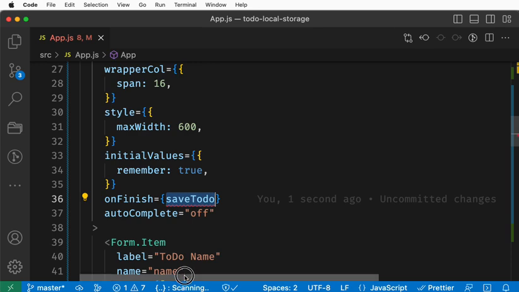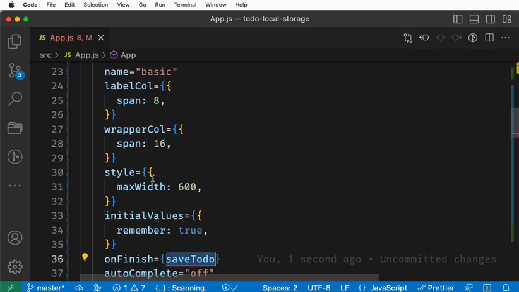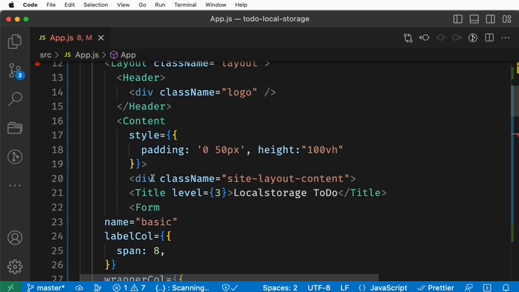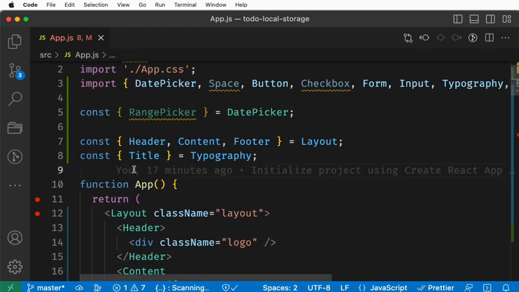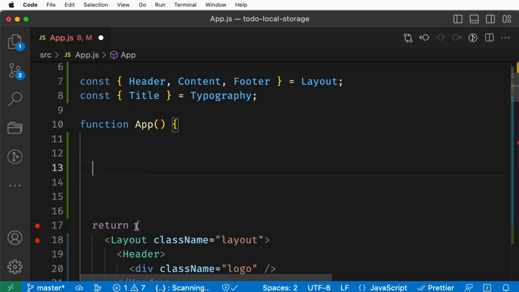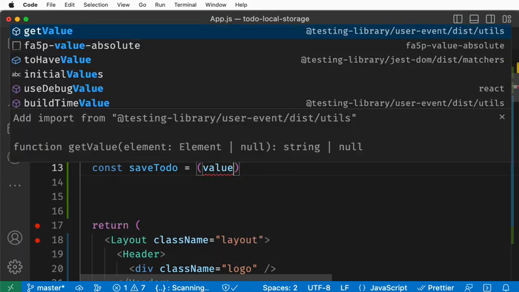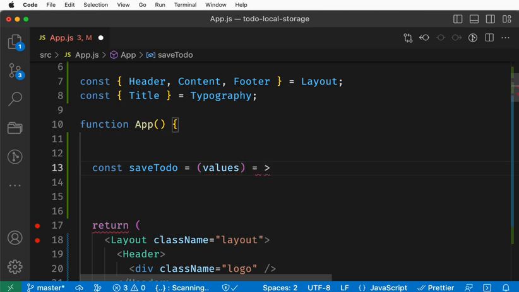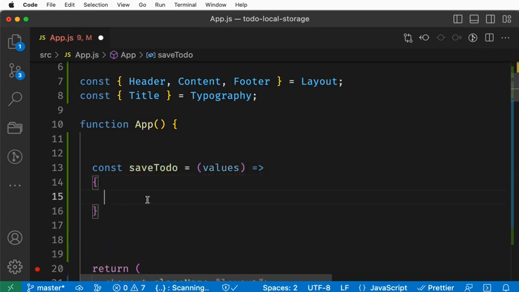Once you type some name, this is basically a function in React. Go and create a function here. Between the function and the return, you create something called a constant function, and this will get the values from the form. And the arrow, this is the structure of a React function.